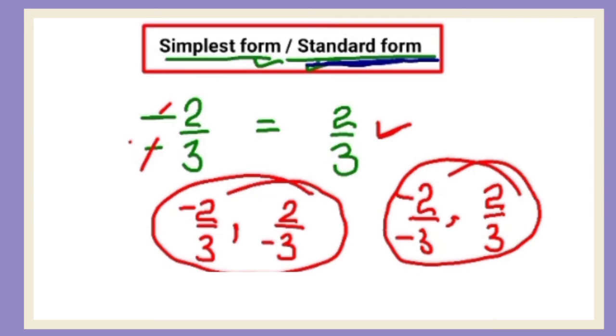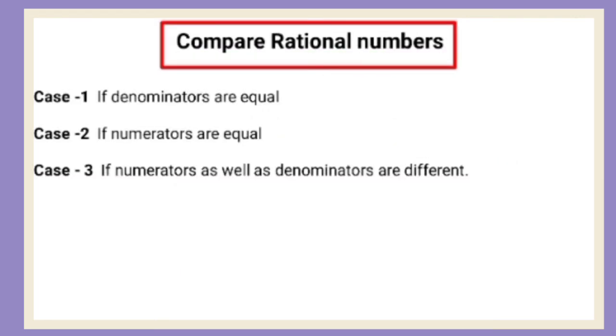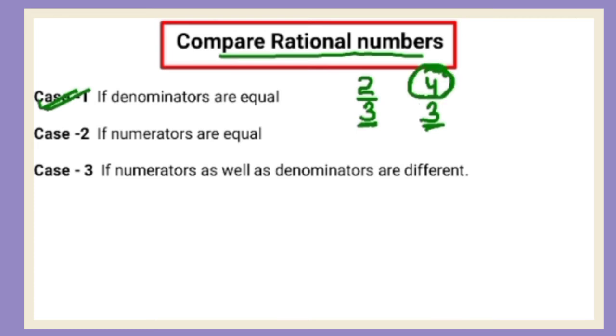Right? So make sure when you write in standard form, denominator should never be negative. Make it positive. Now let's understand how we compare rational numbers. For comparison, we can have three cases. First, denominators are equal. अगर denominator equal है like 2/3, 4/3, denominators are equal. In such cases, we simply check the numerator, and the numerator having greater value will be the greater rational number. Clear? जिस भी न्यूमरेटर में ग्रेटर वैल्यू होगी वो ही ग्रेटर रैशनल नंबर हो जाएगा.